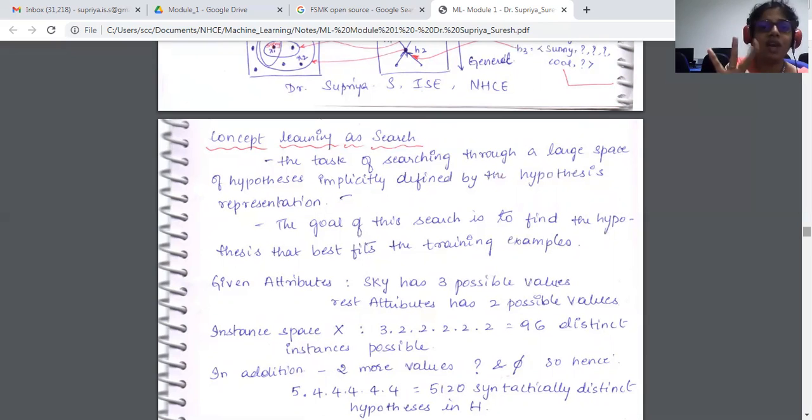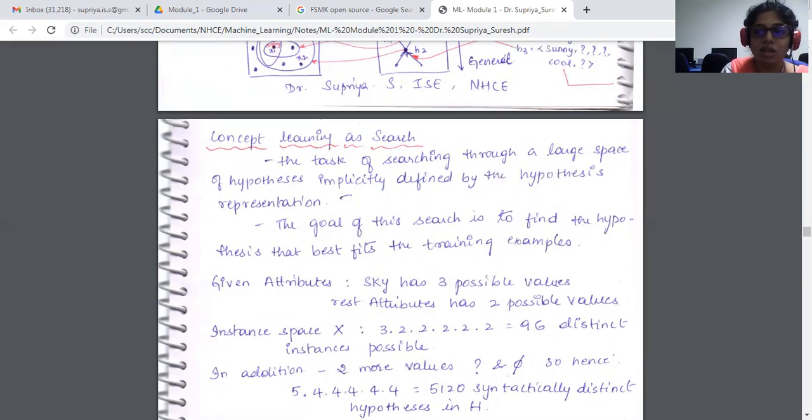Each attribute should have one of three kinds of values, as I told you: a question mark, a specific value, or a phi. These values tell whether an instance is within the concept or not, like the enjoy sport, either 0 or 1. So the goal of this search is to find the hypothesis that best fits the training examples. Whatever hypothesis we come up with, we are going to find the best hypothesis that fits the given training examples.